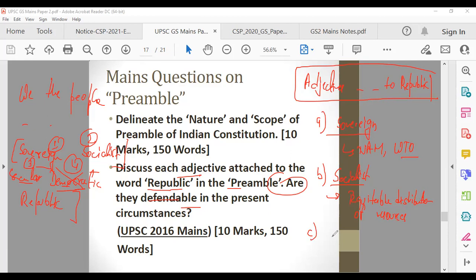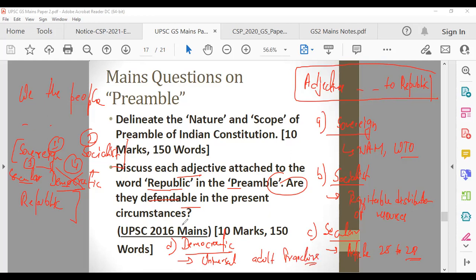So sovereign done, socialist done. You just have to define the basic meaning. Third is secular. Secular means everyone is free to profess or propagate their religion, and this is also there in Articles 25 to 28, freedom of religion. Then democratic. Democratic means government of the people, for the people, by the people. We have universal adult franchise. So all these points you have written. This is the first part, where we are discussing each adjective attached to the word republic.